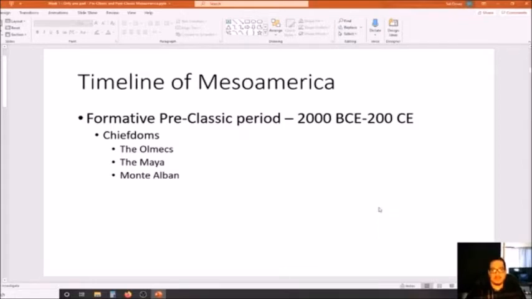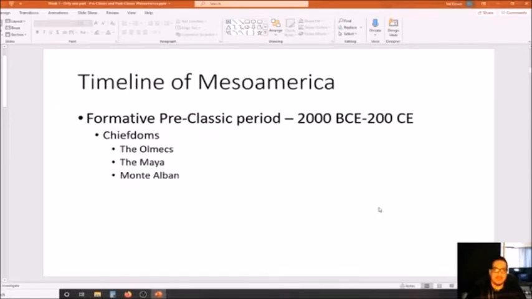Okay, so during the formative pre-classic period, you have classes such as the ruling elite, you have the priestly class, and you have a commoner class, which perform a number of different tasks, meaning that they're not broken up into completely defined different jobs that they do. So the social structure is still forming during this time period. All right, but you have the beginnings of a social structure, a social stratification taking place during the formative pre-classic period.